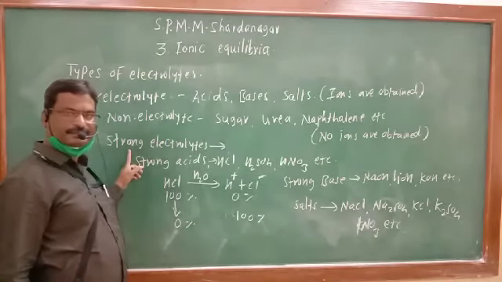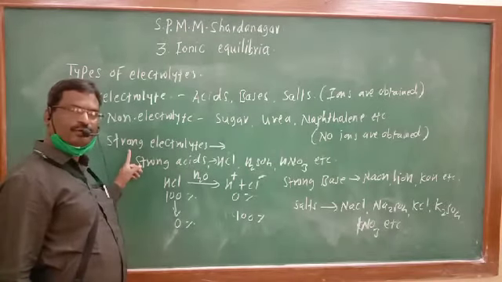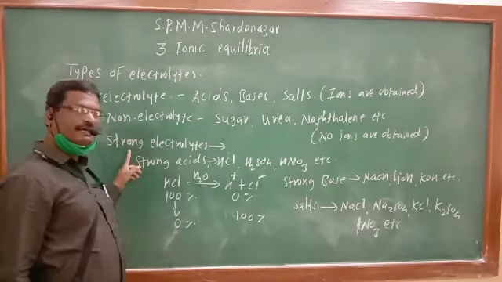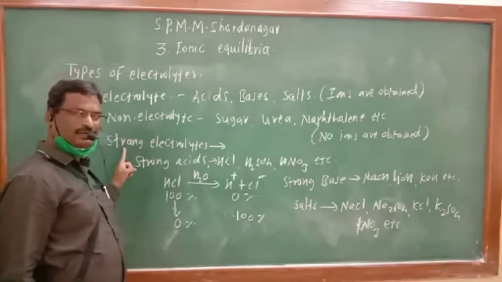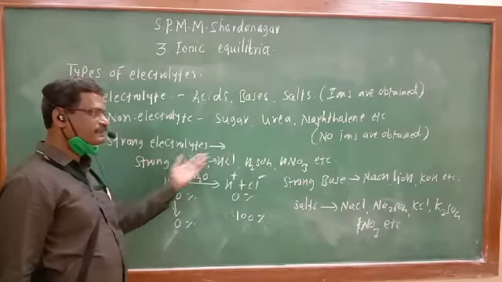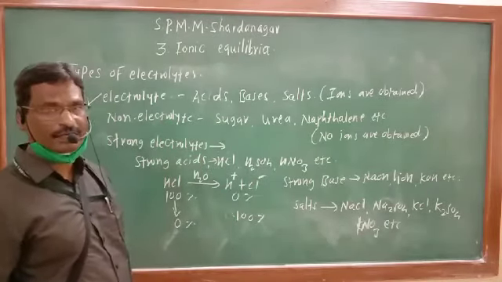The substances which undergo complete dissociation producing 100% ions are known as strong electrolytes. The examples are strong acids, strong bases, and salts.